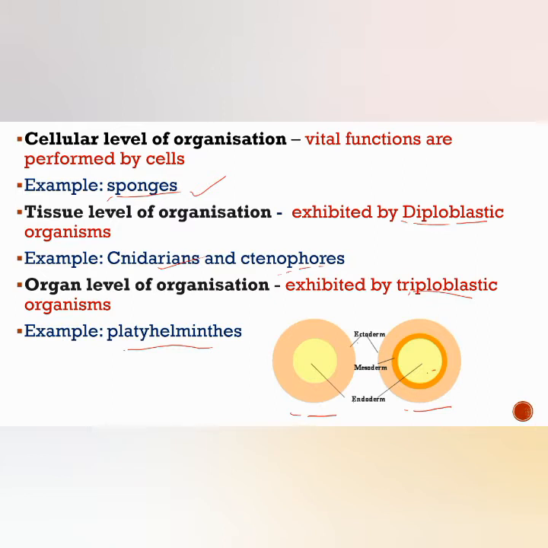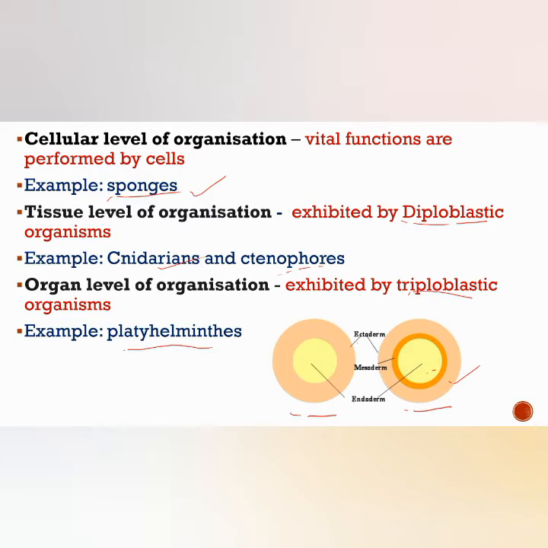Triploblastic animals means cells are arranged in three germ layers. In this picture you can see the arrangement of the three germ layers: ectoderm, endoderm and mesoderm. The mesoderm is present in between the endoderm and the ectoderm. Different tissues are organized to perform different functions. So these are the differences between diploblastic and triploblastic.